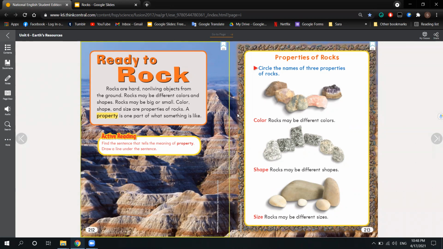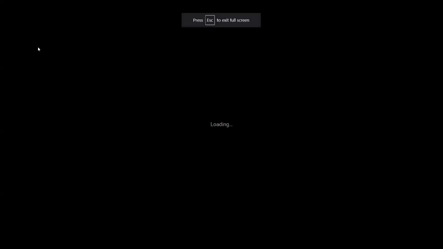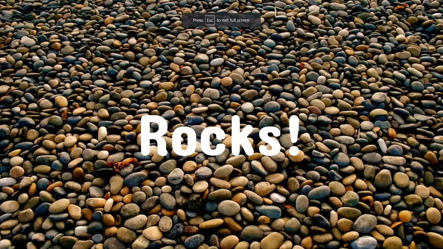Okay, I need you to open your books at page 212 and 213, sorry. Okay, so I have these slides and we're going to review them together. As you can see, we have a background that is full of rocks. Actually, these are stones, but they can also be called rocks.